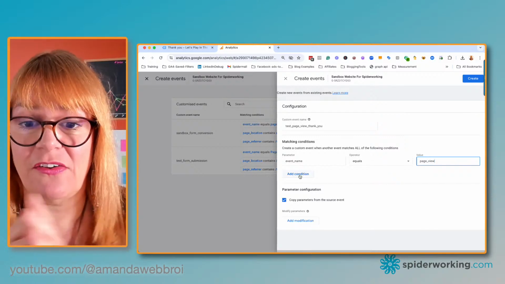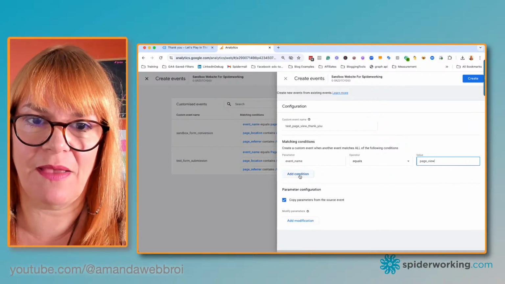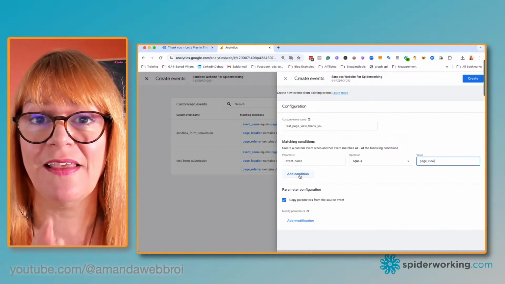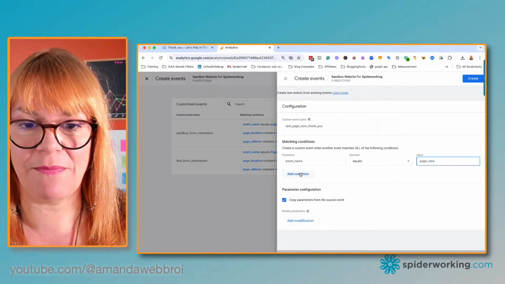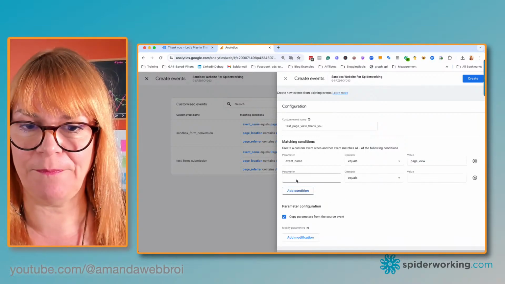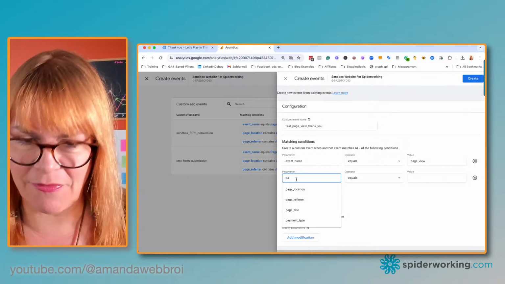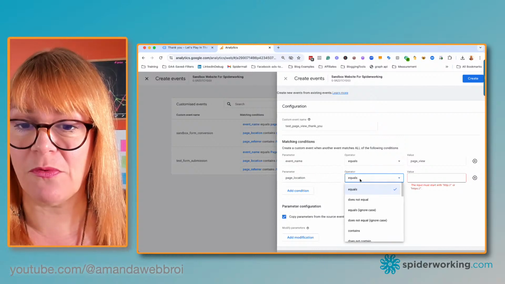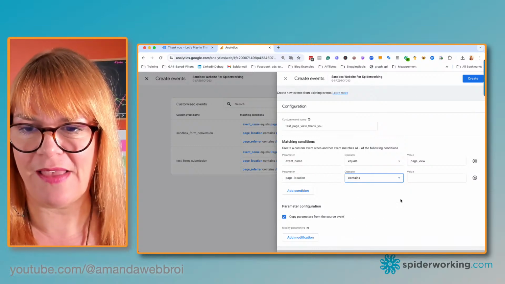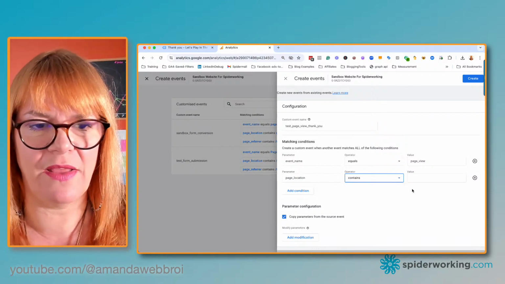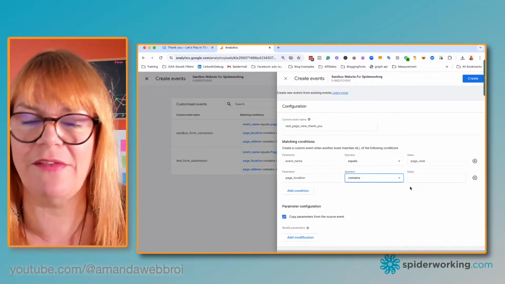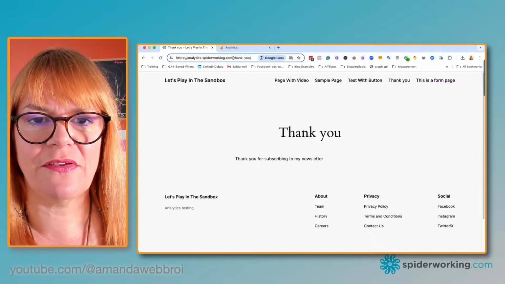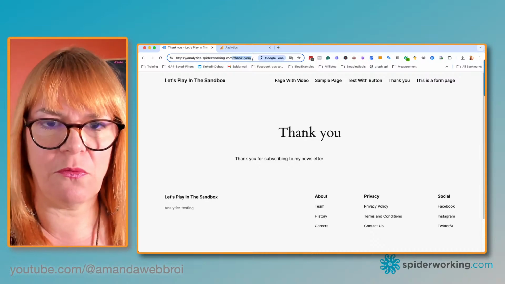Then we want to add a condition because we don't want this to trigger every time somebody visits a page on our website. We only want it to trigger when they visit that thank you page on the website. So if I click add condition, and here, if I start typing, we should get it, page location. Instead of equals this time, I'm going to go for contains. And I was trying to rationalize to myself why I do this. I don't actually know why I do this, but I always go for contains. And then what I want to do here is just take the /thank-you/.